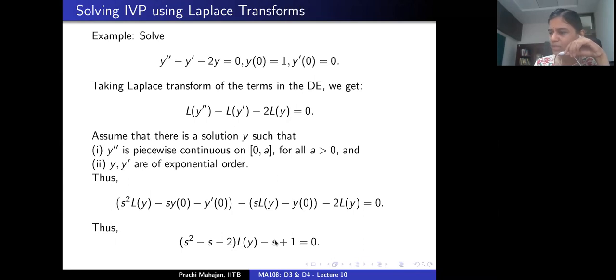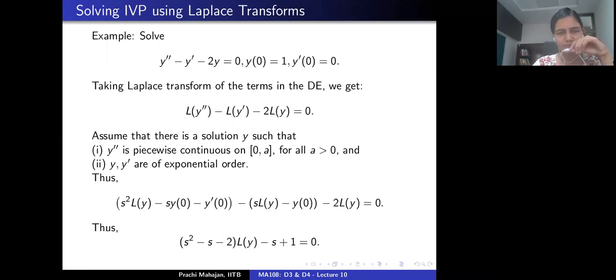The solution of this algebraic equation can be used to solve the initial value problem, right? So let me use this opportunity to also say that in some cases, this method is merely an alternative procedure for solving problems that can be solved equally well by methods that were considered previously. However, there are cases where the method of Laplace transform is more efficient than the methods previously discussed. And hopefully we will discuss some of them, right?